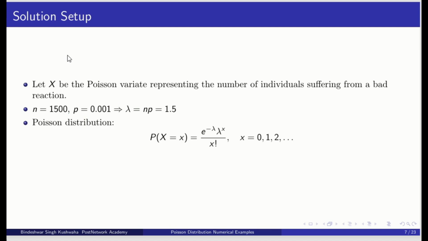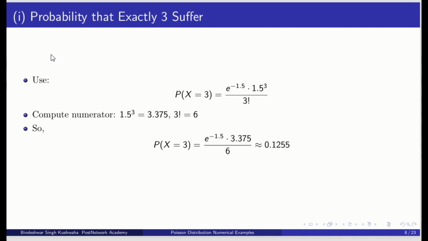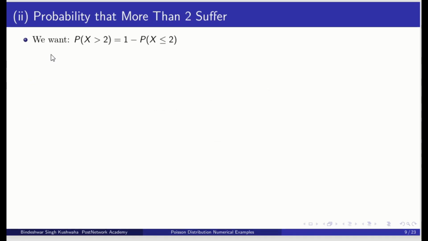So again, Poisson distribution, e raised to minus lambda, lambda raised to x upon factorial x, where x is from 0, 1, 2 and so on. So the probability that exactly 3 suffer, here x is equal to 3. So we will plug in lambda value 1.5 and x equal to 3, 1.5 raised to 3, and here factorial 3. We will calculate this expression and we will get 0.1255.